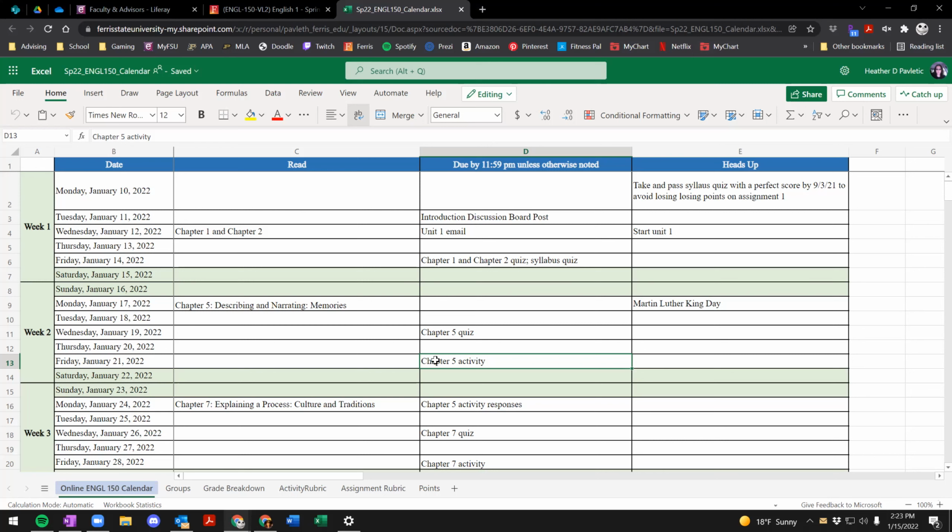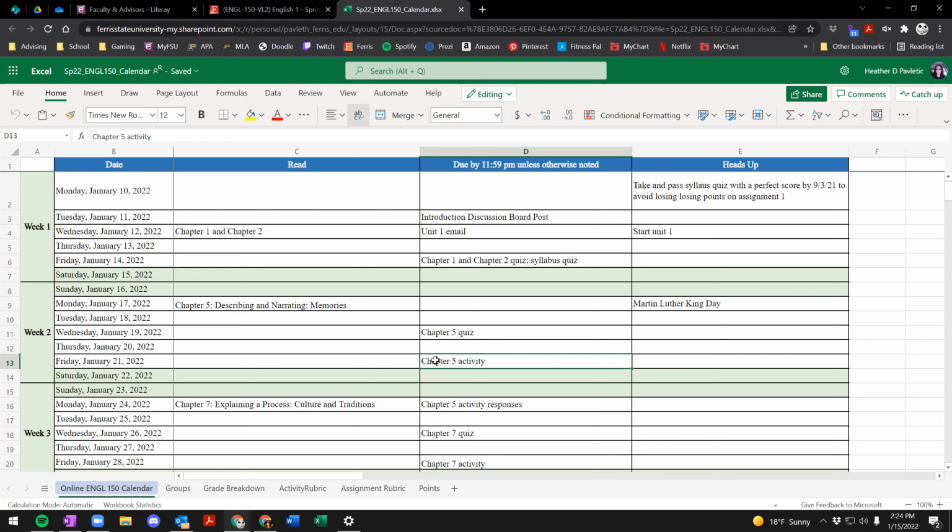It's pretty much the same pattern you're going to see throughout the semester. For the activities, you will be providing feedback to two of your classmates, and they will randomly be assigned by Canvas. When it comes to the rough drafts for your Unit 1 and Unit 2 assignments, you will be reviewing the papers of the group members you have been assigned to work with for the Unit 3 project.